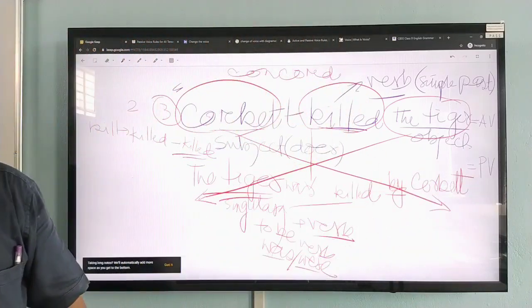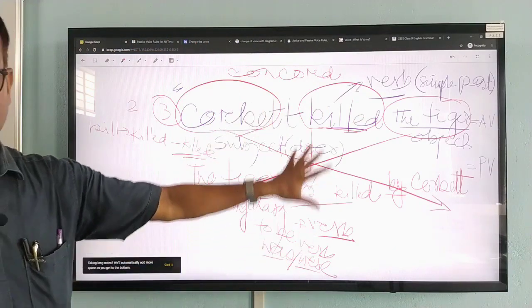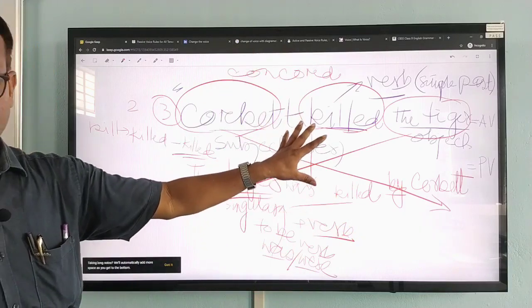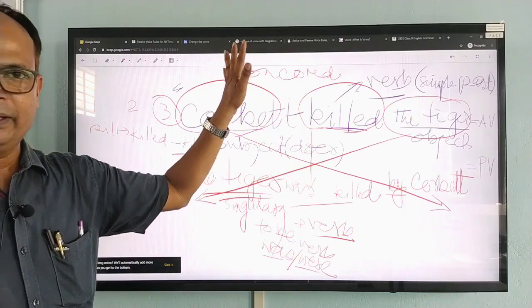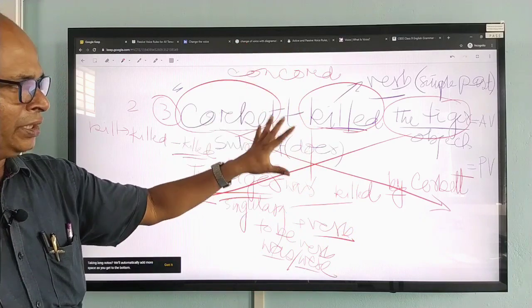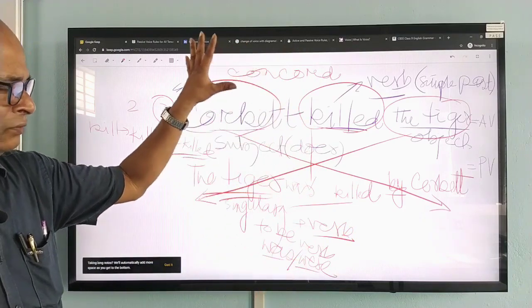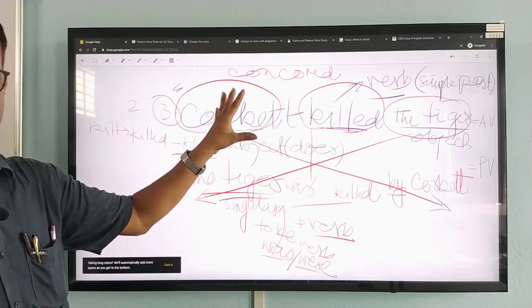This is your answer. Have you got it, my dear children? So this is the basic form, and in order to answer it, as you have seen, these are the different ways you can change it.